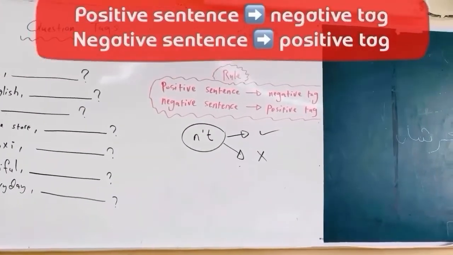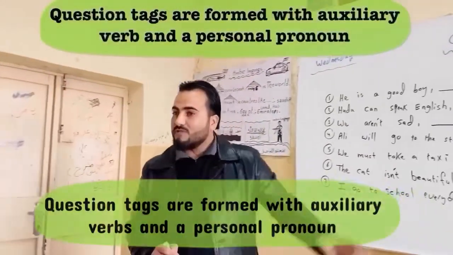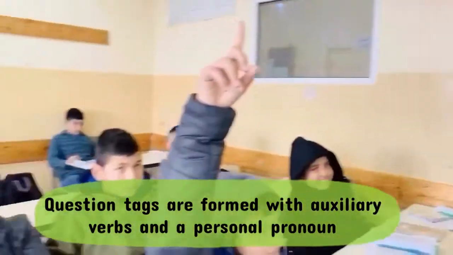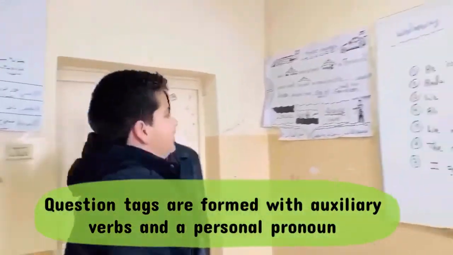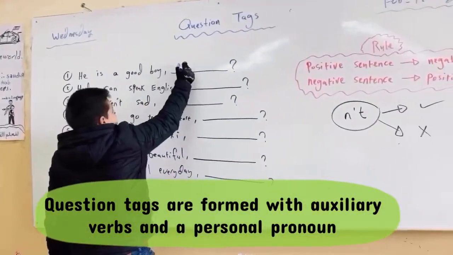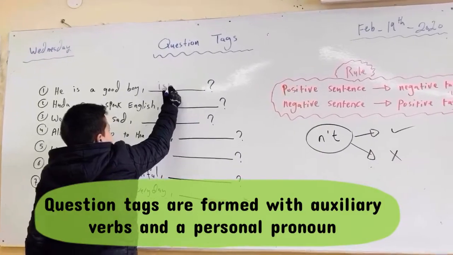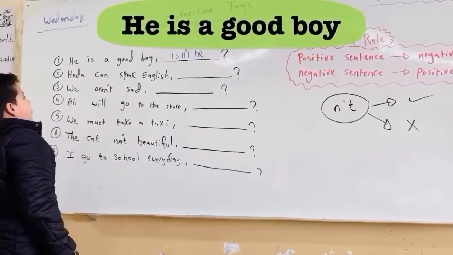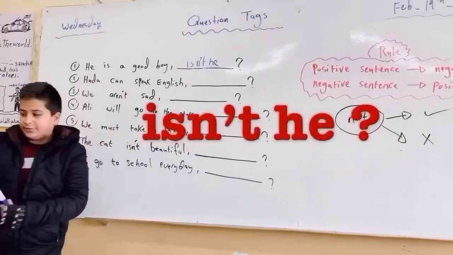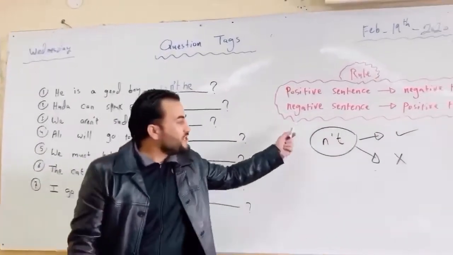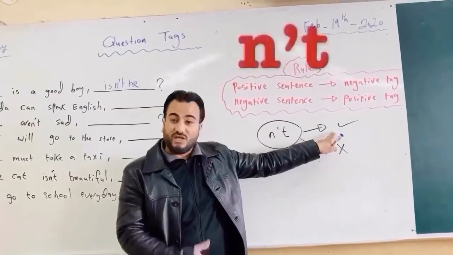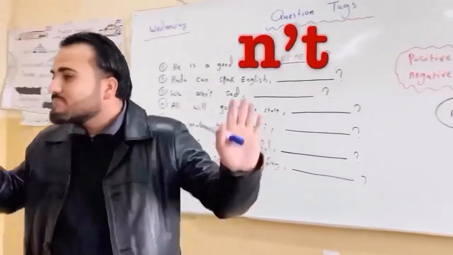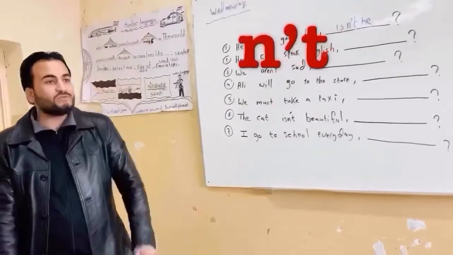I have here some sentences on the board. I want you to come here on the board. Who would like to do the first one? He is a good boy, isn't he? Very nice, Ahmed. He is a good boy, isn't he? So here, we just delete the negation and apostrophe, or we add it, okay? This is the question tag. Second one, please.